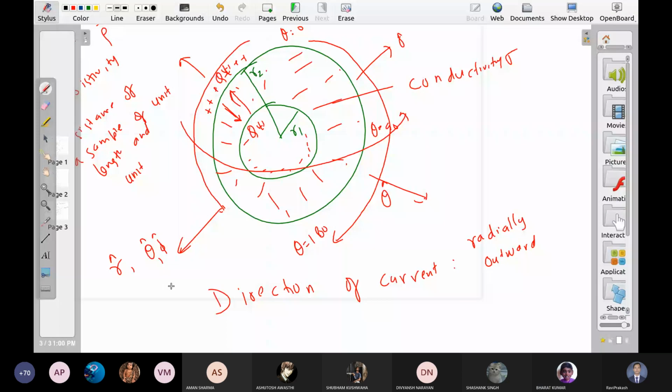Can it be along theta? I mean, can it be along North Pole to South Pole or South Pole to North Pole? Actually, sir, can you please explain again what is the direction of theta cap and phi cap?